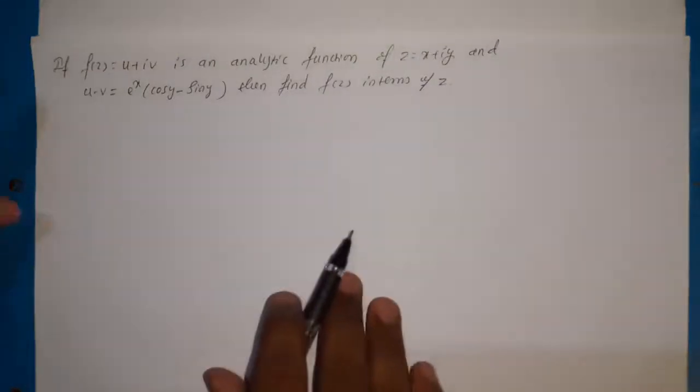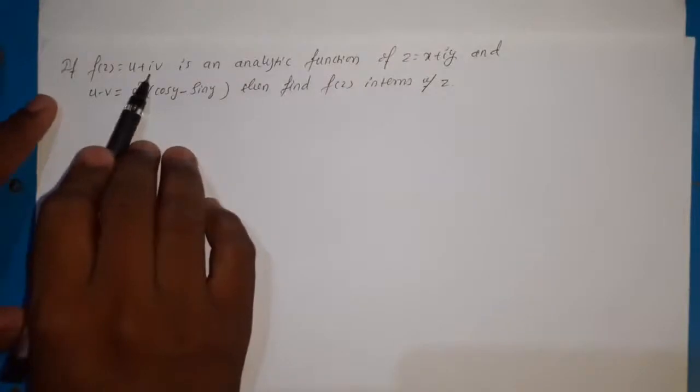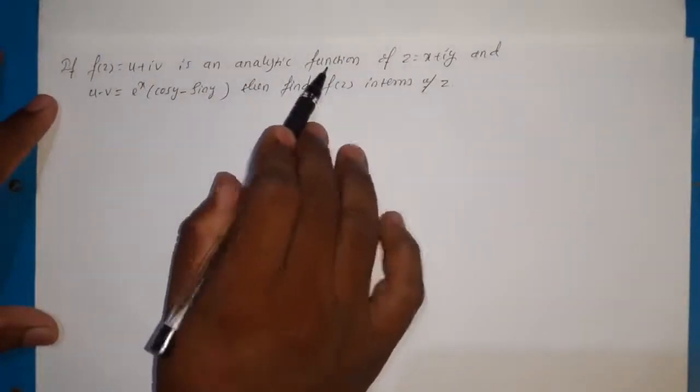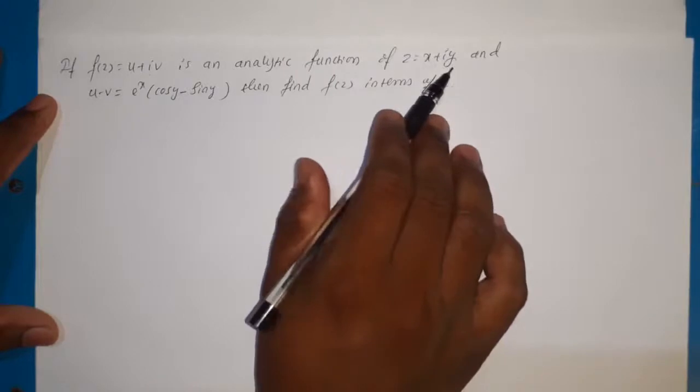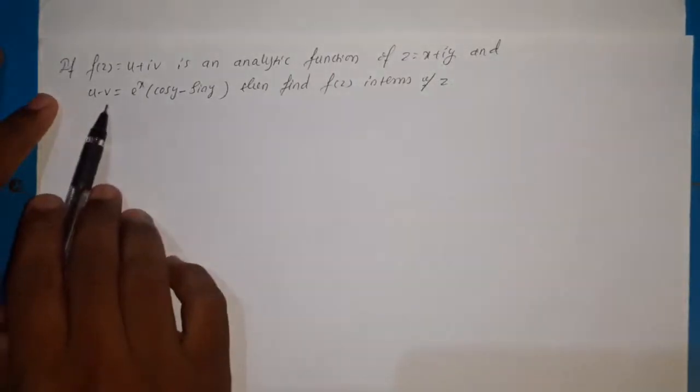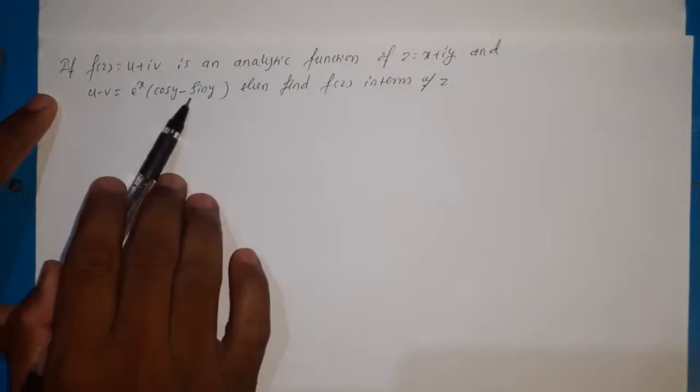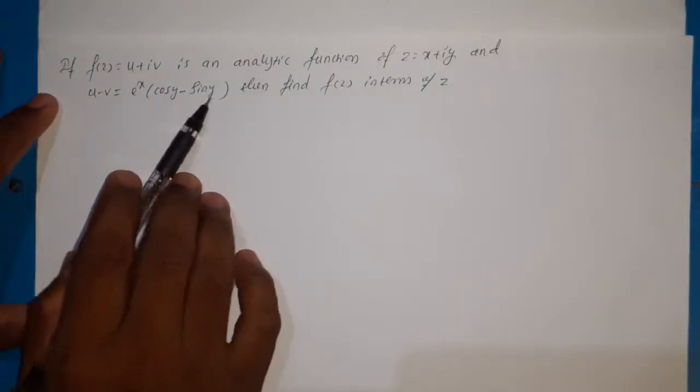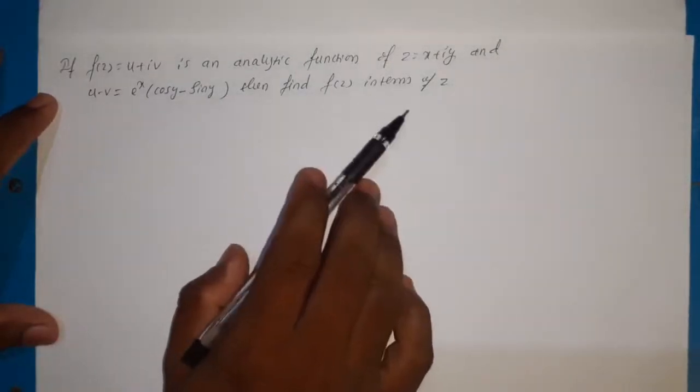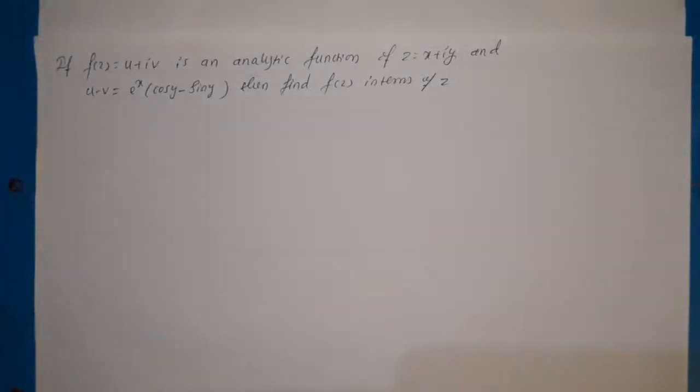The next example is, if f(z) = u + iv is an analytic function of z = x + iy, and u - v = e^x (cos y - sin y), then find f(z) in terms of z. So here, independently u or v is not given. It is given that u - v, the difference of the real and imaginary parts, is given. So by using that, we need to find f(z).